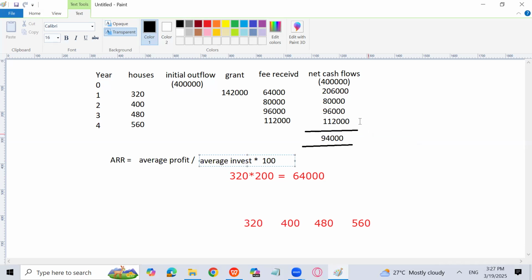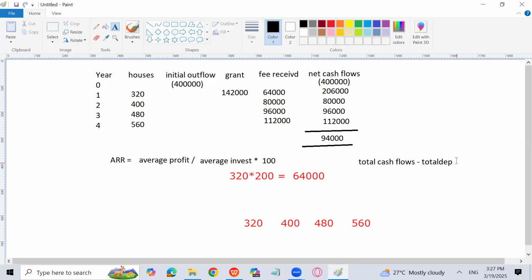So what is the average profit? Average profit is going to be total cash flows minus total depreciation divided by 4.